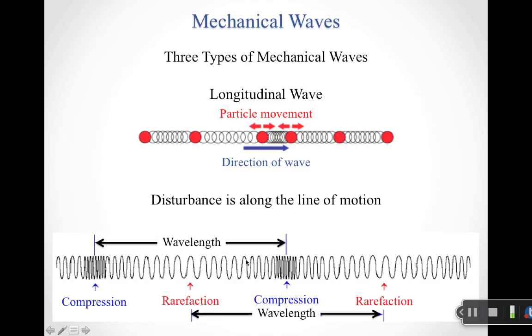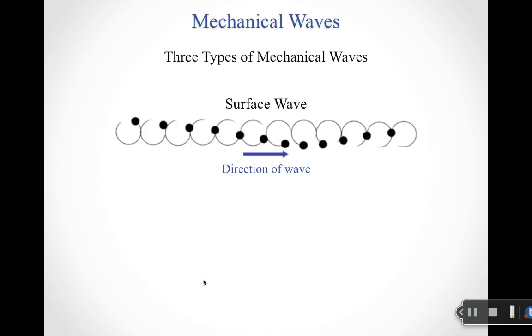And so here, again, we still have a wavelength. The wavelength is basically how long it takes for the wave to repeat itself. But instead of having crests or peaks and troughs, what I have are compressions and rarefactions. The compressions are the places where things squeeze together. The rarefactions are where things are spaced out. And this is the kind of wave that I have with a sound wave. So sound is actually a longitudinal wave as it travels through a medium.